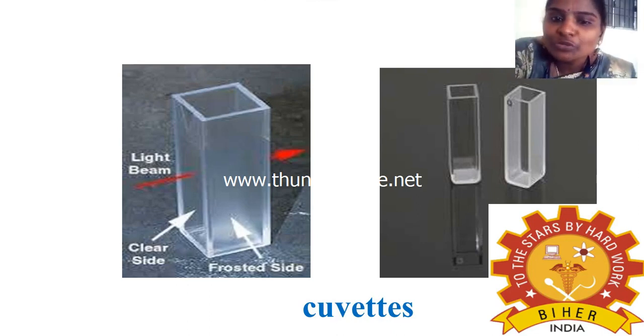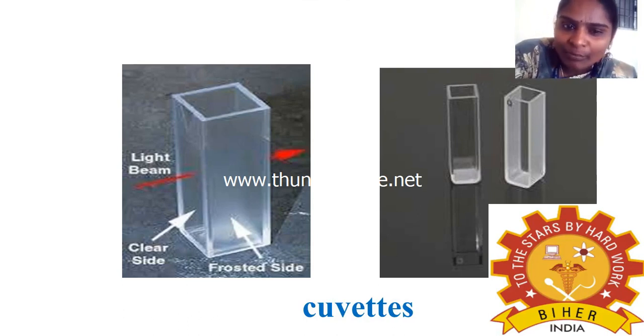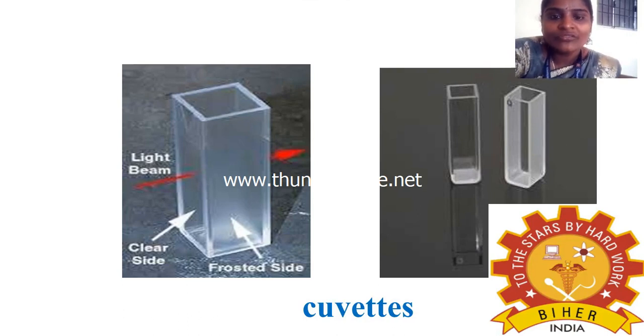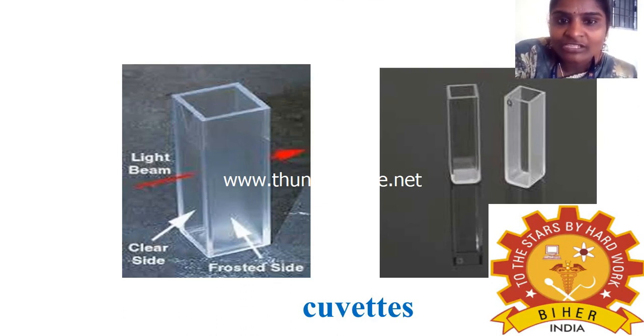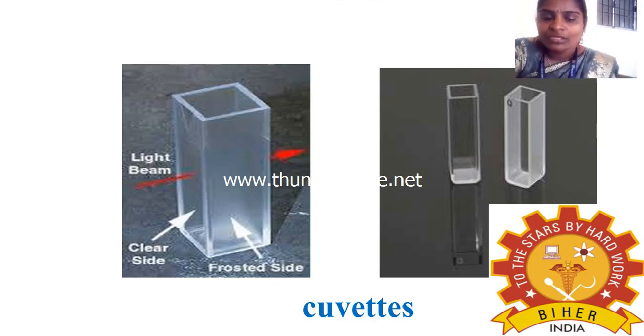Most instruments have a double sample holder, one for the sample and one for the reference or blank. For the blank, you can mostly use distilled water or the organic solvent which is used for dissolving your sample. It may vary based upon the colorimetric instrument.